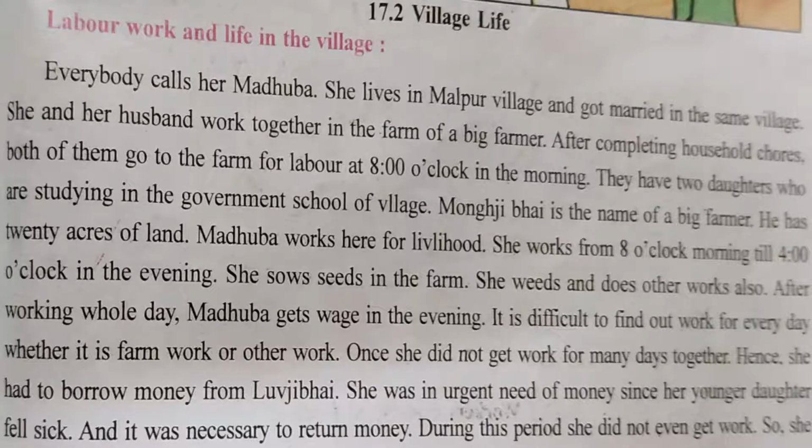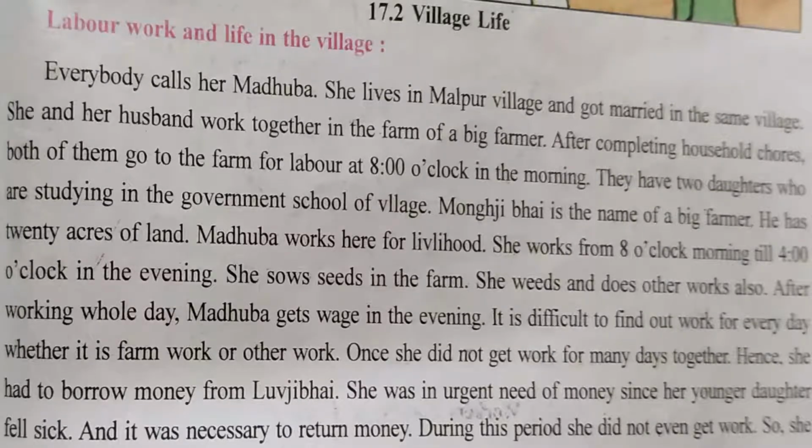And once she didn't get work for many days. Sometimes it is difficult to find work for every day, whether it is farm work or other work. Hence, she had to borrow money from Lavji Bhai. Now what is she doing here? She is thinking that I am having no work. I had to borrow some money because I want some money with me in my hands. So she is borrowing money from Lavji Bhai.